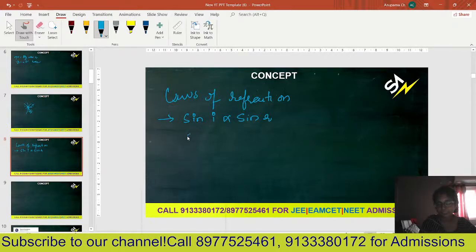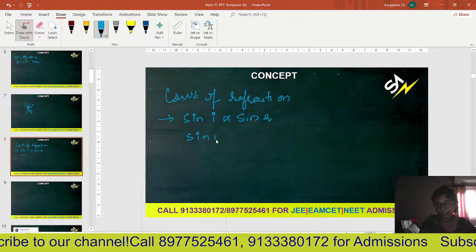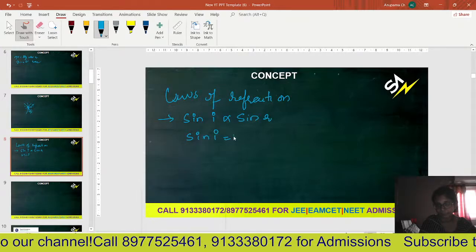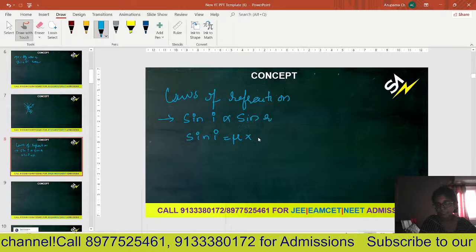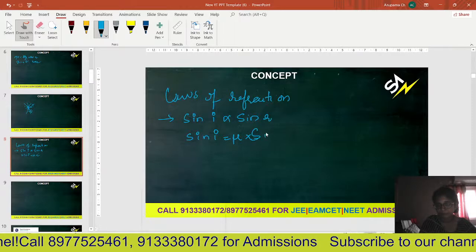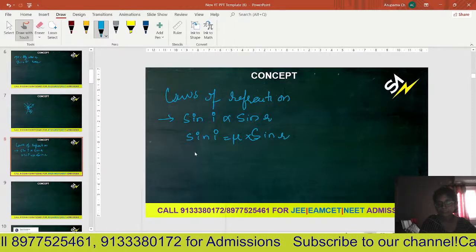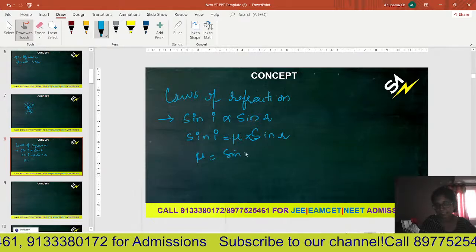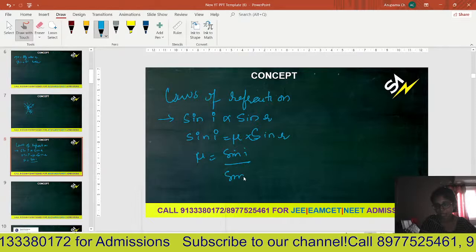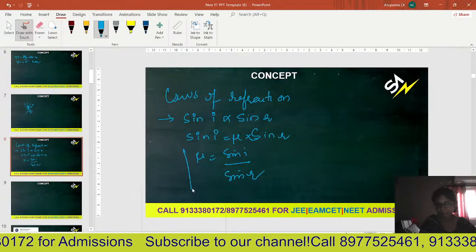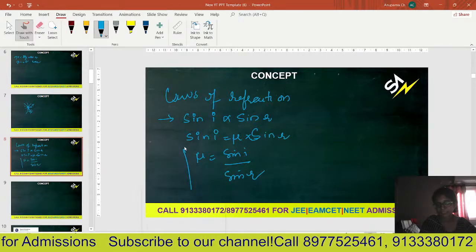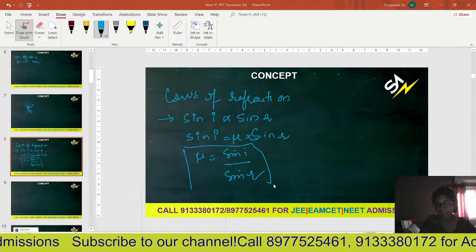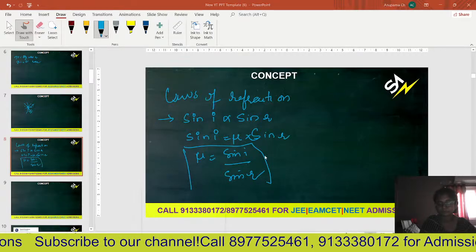If you take out the proportionality, you get a constant which is represented by mu. Mu is equal to sine i by sine r, which is nothing but Snell's law.